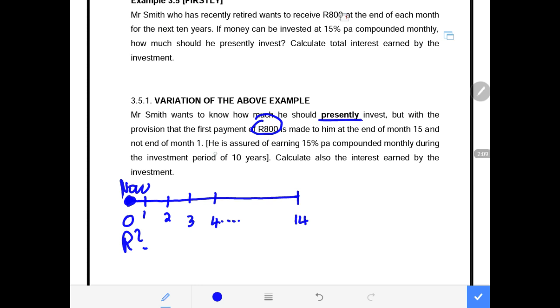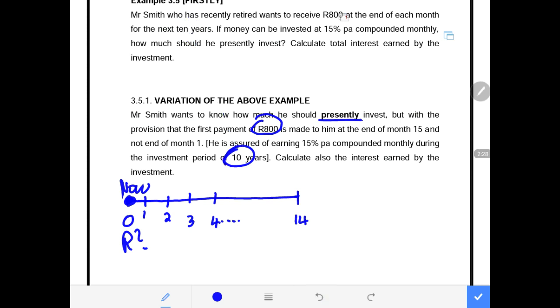It further says that he is assured of earning 15% per annum compounded monthly during the investment period of 10 years. Remember that 10 years comes from the same question. This is the same gentleman Smith who recently retired.